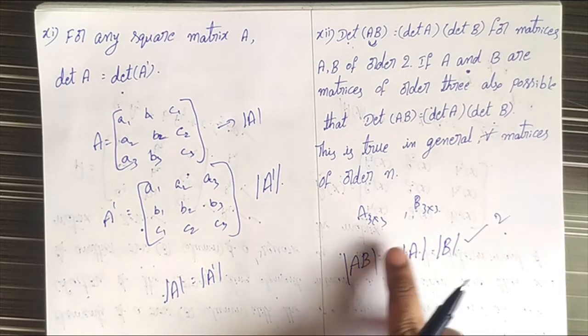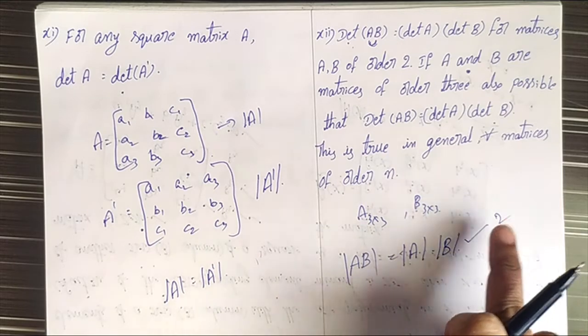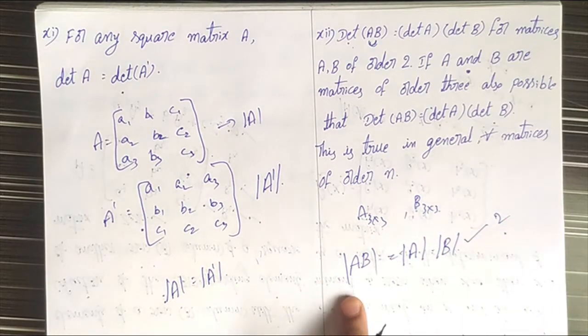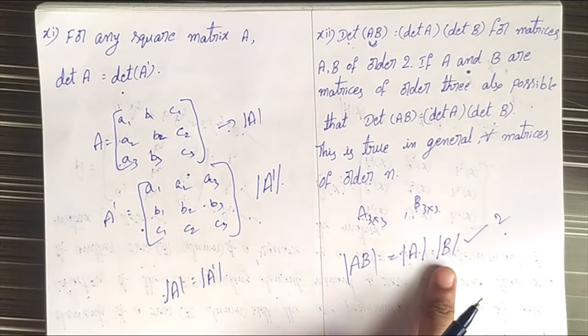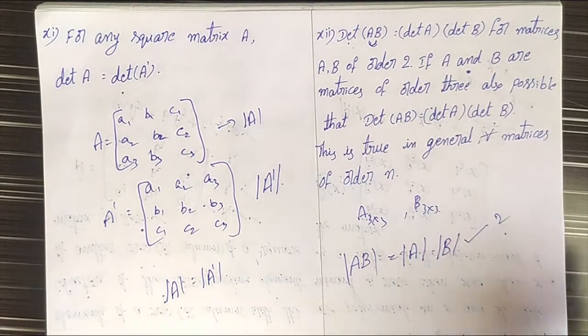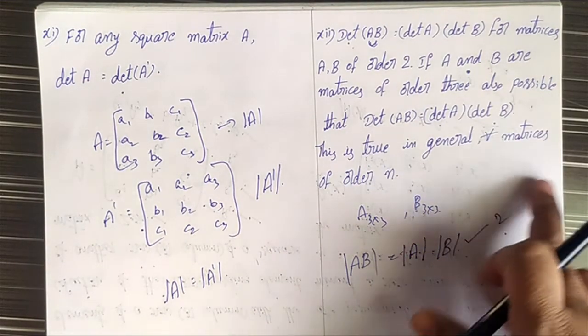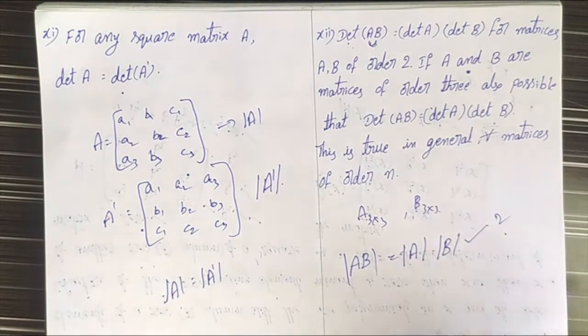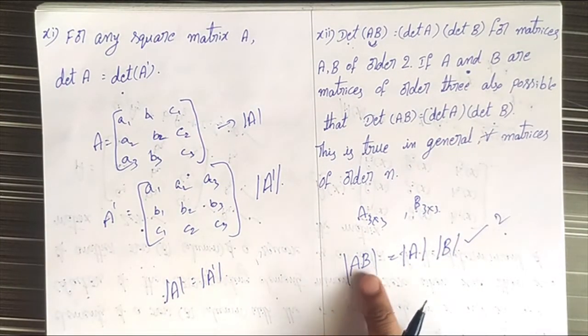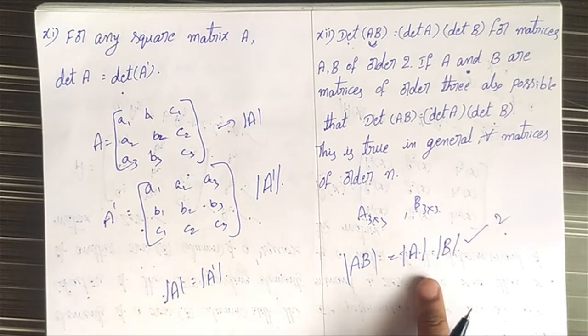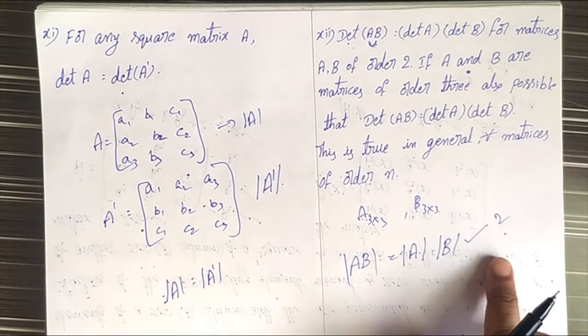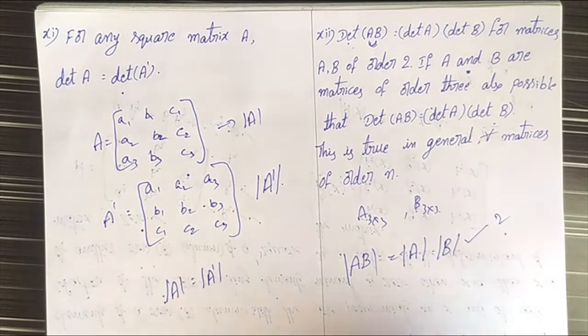If the two matrices are square matrices of order 3, then this property is also true, that det AB equals det A into det B. Similarly, by using the mathematical induction property, we can easily say that the determinant of AB equals the determinant of A into the determinant of B for all order n. This is the 12th property.